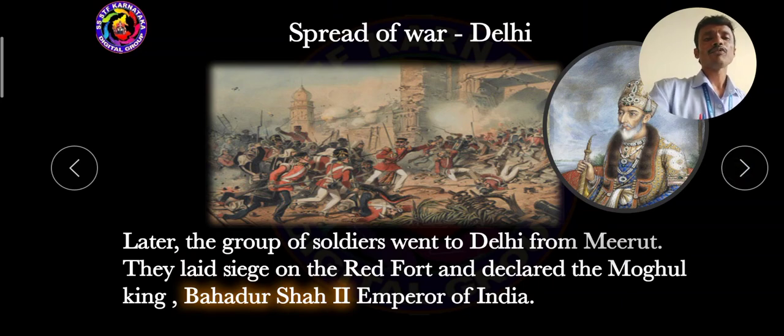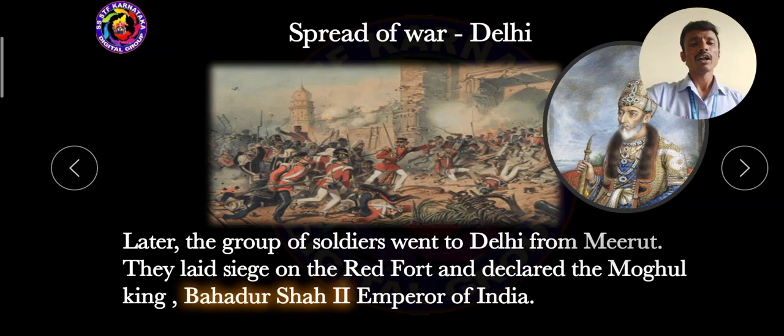And the war spread to Delhi. Later, many of the Indian soldiers from Meerut reached Delhi and seized the Red Fort. The Red Fort was under the control of the Britishers, and they conquered it.